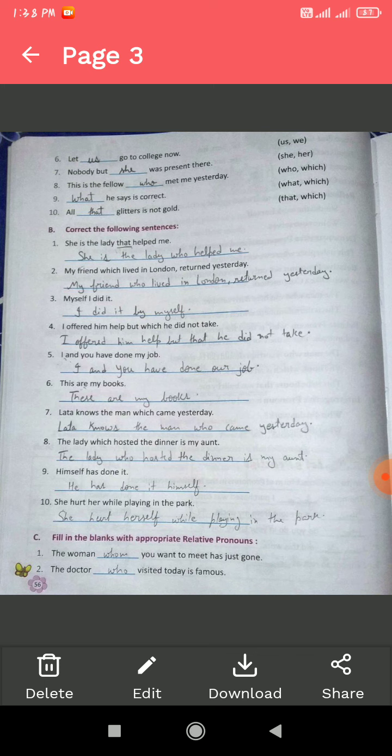Second, my friend which lived in London returned yesterday. We should remove which. We should use who instead of the relative pronoun which. My friend who lived in London returned yesterday. Next, myself, I did it. We cannot use myself as a subject, so we can write I did it by myself.